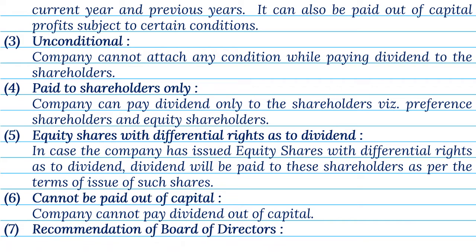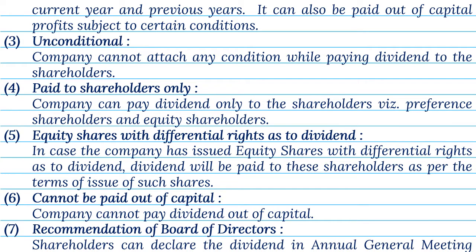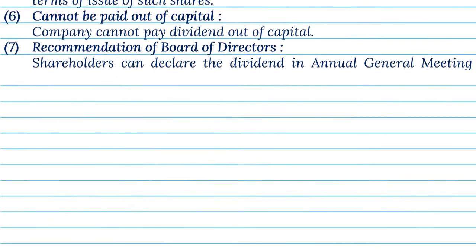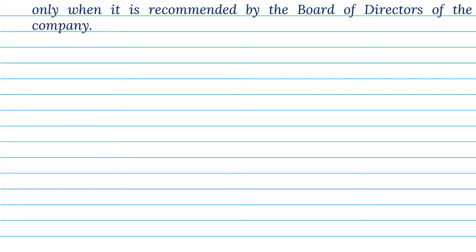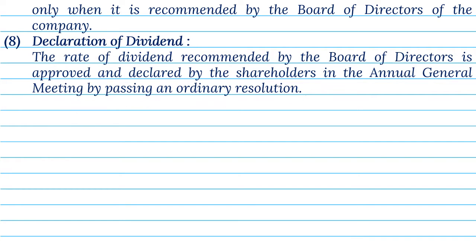7. Recommendation of Board of Directors. Shareholders can declare the dividend in annual general meeting only when it is recommended by the Board of Directors of the company. 8. Declaration of dividend. The rate of dividend recommended by the Board of Directors is approved and declared by the shareholders in the annual general meeting by passing a resolution.